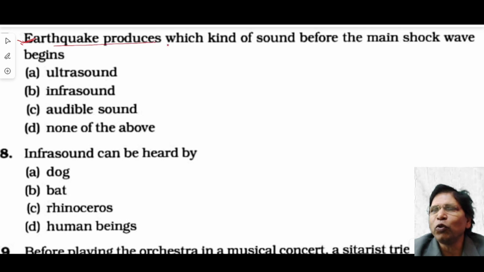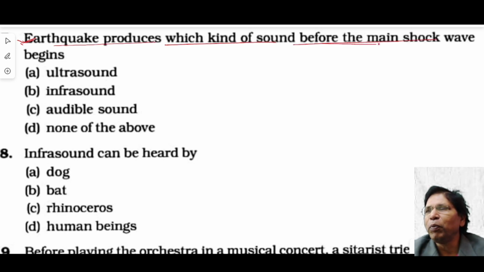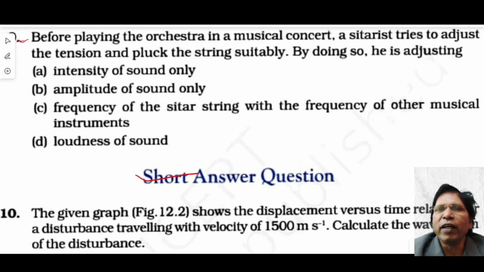Now question number 7. Earthquake produces which kind of sound wave before the main shock wave begins? It is the infrasonic sound. Now question number 8. Infrasonic sound can be heard by rhinos.